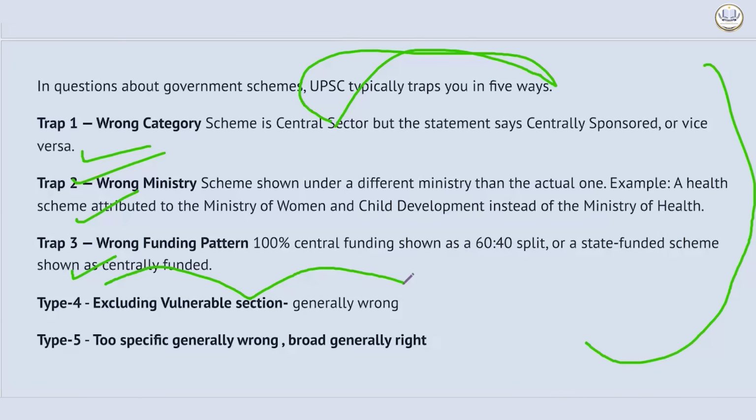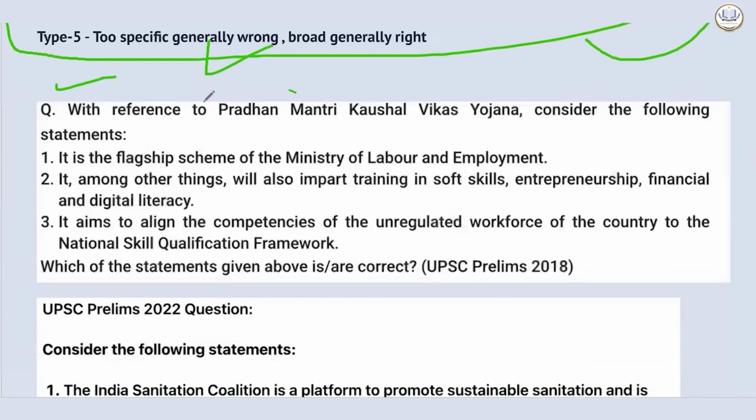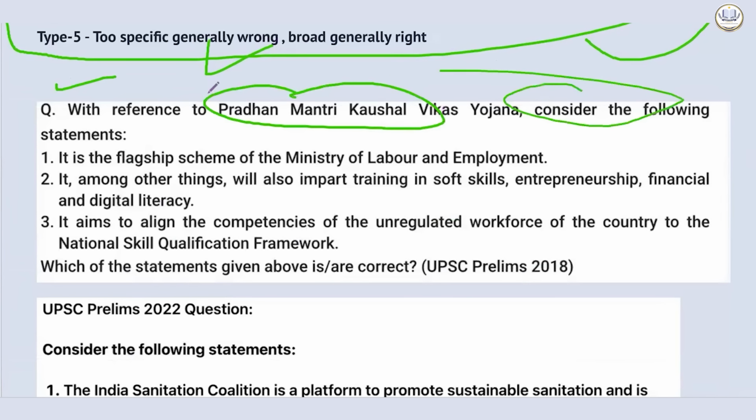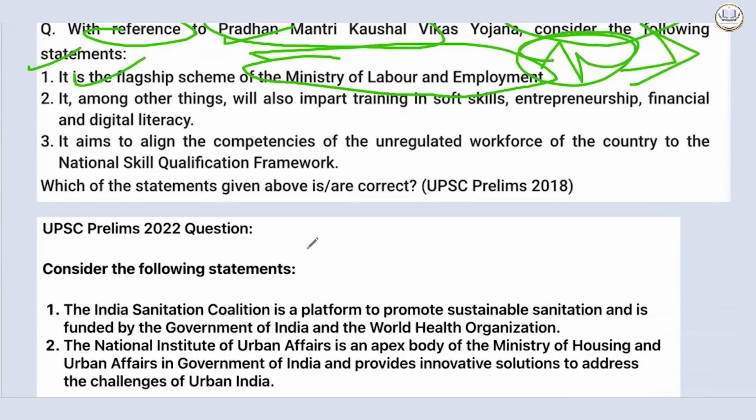And broader statements generally will be right. So these 5 things you have to notice in a scheme. Let's see the example with reference to Pradhan Mantri Kaushal Vikas Yojana. Consider the following statements asked in Prelims 2018. It is the flagship scheme of Ministry of Labor and Employment. This was the trap. If you had eliminated this, you could have arrived at the correct answer.